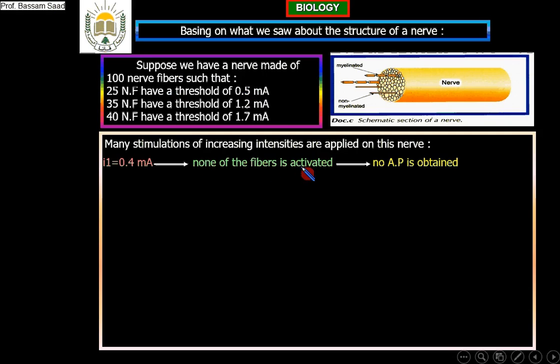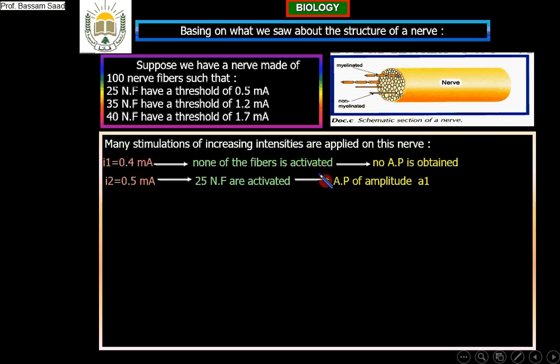Now, if I increase the intensity of stimulation, it is now 0.5 milliampere. How many fibers are stimulated? 0.5 will only stimulate these 25 nerve fibers. The 35 fibers and 40 are needing what? They need more than 0.5 milliampere. So, if I stimulate this nerve with 0.5 milliampere, 25 nerve fibers are activated and there is an action potential of amplitude A1.